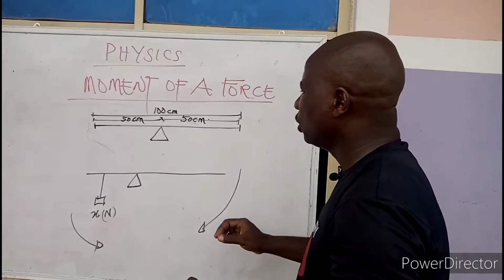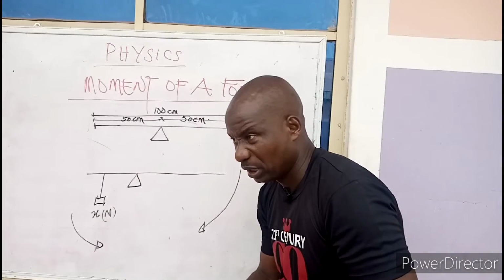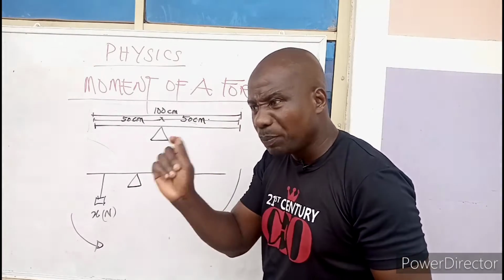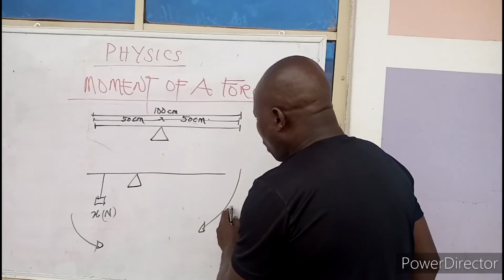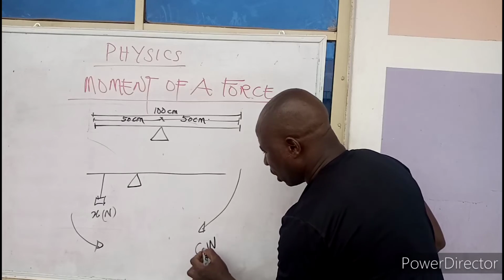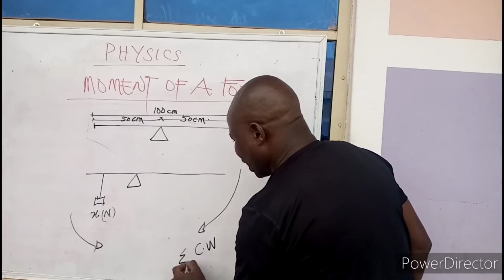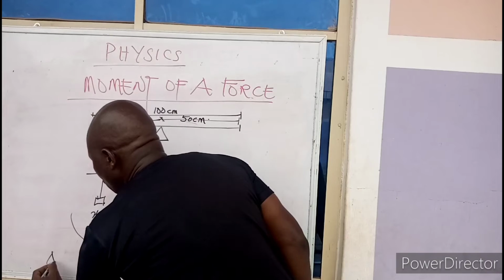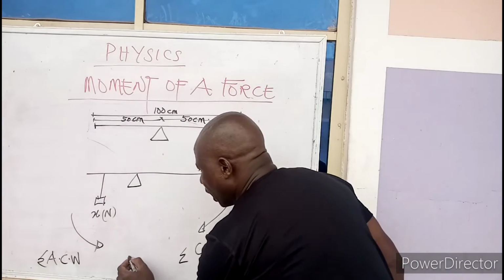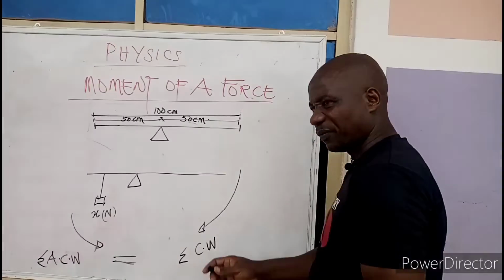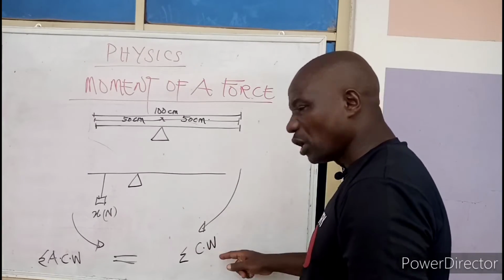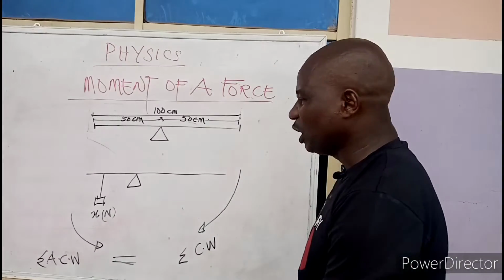It's stating that if the body is in equilibrium, that is a conditional statement. If that body is to be in equilibrium, it means the sum of clockwise moment must be equal to the sum of an anti-clockwise moment. That is the first condition. That is, for a body to be in equilibrium, the sum of clockwise moment must be equal to the sum of anti-clockwise moment.